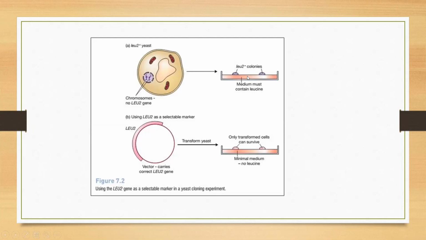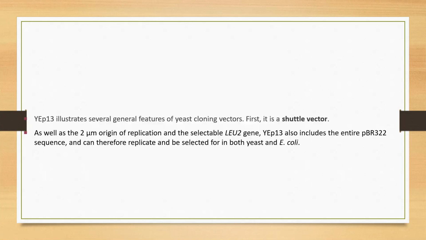When you go for leucine minus colonies, the medium must be provided with leucine. But when there is a transfer of this gene, which carries the genes to produce leucine, in a minimal medium this transformed cell will be able to grow, and you can take it as your targeted transformed cell. YEp13 illustrates several features of a yeast cloning vector, and it was the first shuttle vector. So it was the first shuttle vector which was well studied.